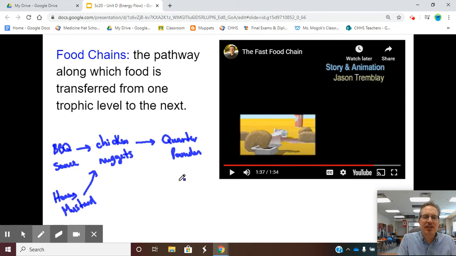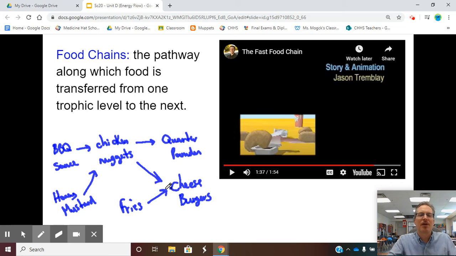We saw that cheeseburgers also eat chicken nuggets, and it alluded at the end of the video that tomorrow cheeseburgers might go hunting to eat some fries. Well, when we're following this path, quarter pounder eats chicken nuggets, eats barbecue sauce, this is a food chain, simplified to one steps.